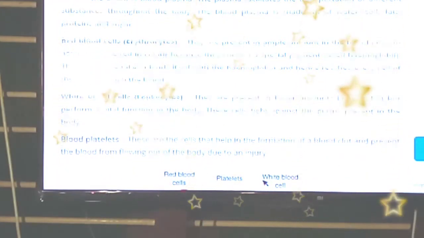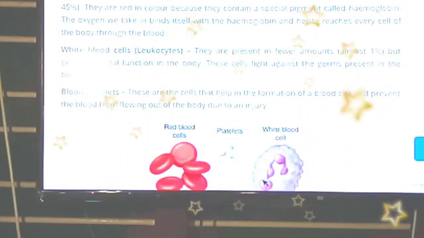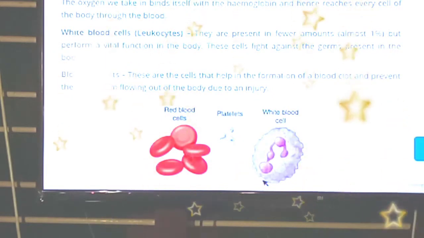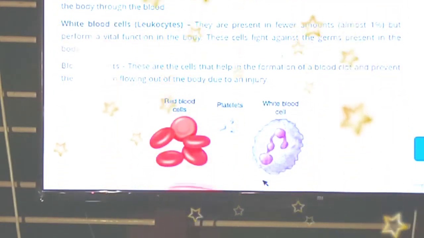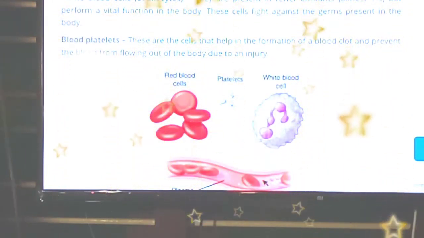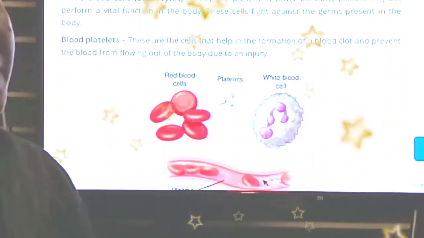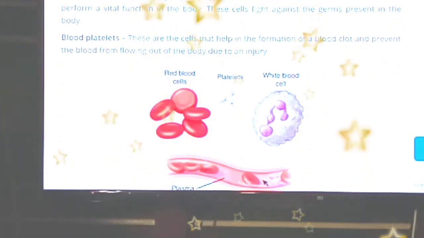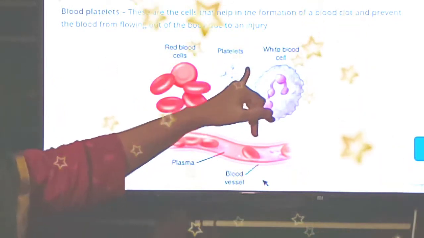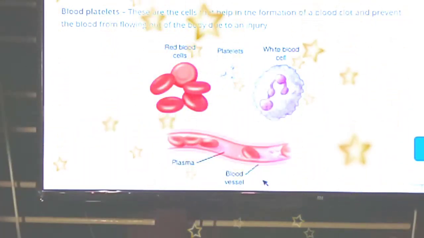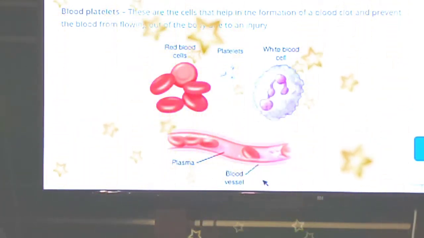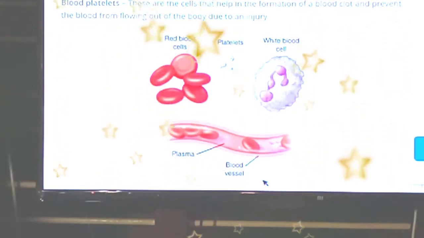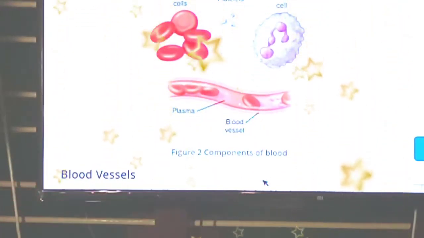The last one is blood platelets. These are the cells that help in the formation of blood clots and also prevent the blood from flowing out of the body due to an injury. So blood platelets are very essential. This is RBC, this is the platelet, this is WBC, and there are different types of WBC that we will be studying later. This is plasma and blood vessels.